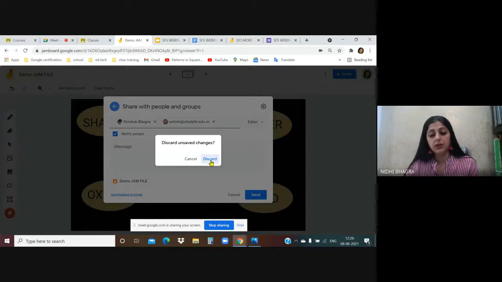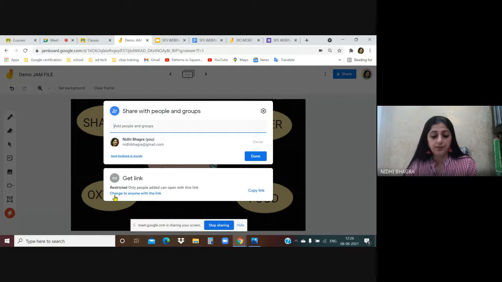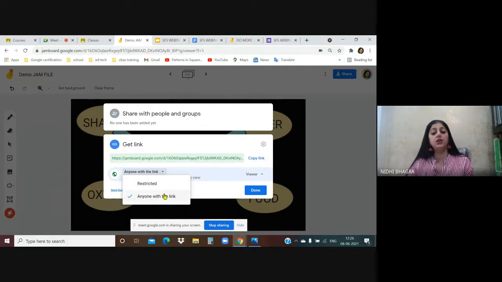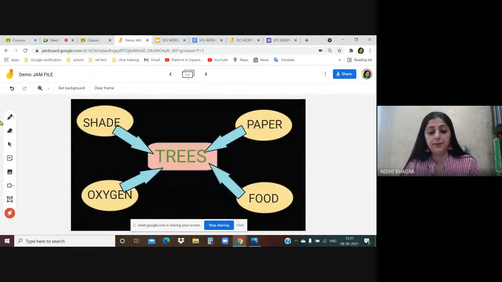You want to send it to the entire class or a group of people, then click on the get link option. So from here, there are 2 options. When you make the jam file, I'm using my personal ID to create this Jamboard. If you create a jam file in your school domain, there'll be 3 options. Restricted, where only the people whom you have mailed will be able to access your jam file. Then the second option is St. Francis details. So those who are in the school domain will be able to access. And third is anyone with the link. And again, what controls you want to give them? Viewer of the file or editor of the file. From here, you can choose that.